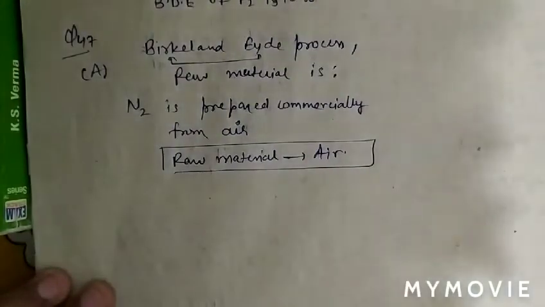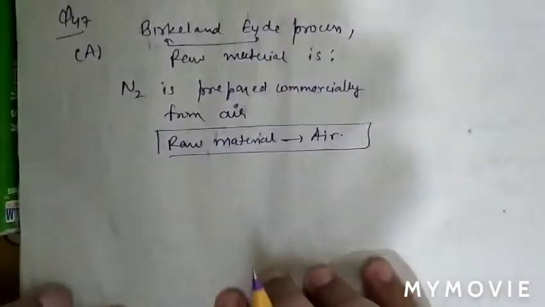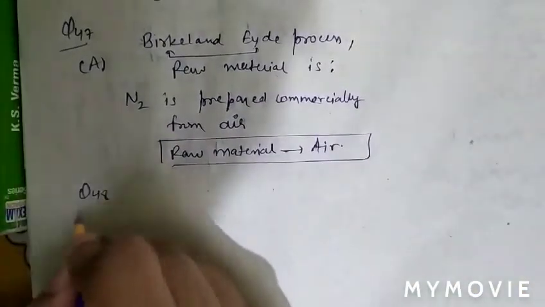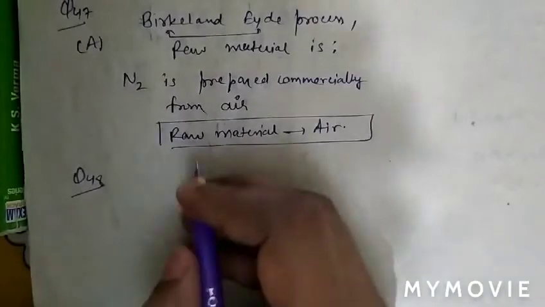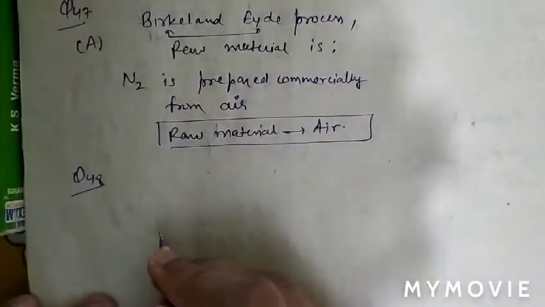See question number 48. In question number 48, what is given there? The question is, iodine is released when potassium iodide reacts with.